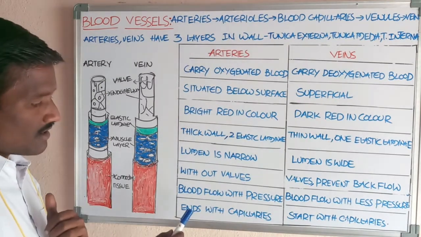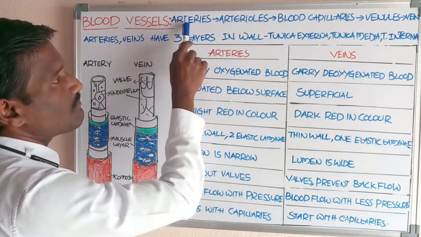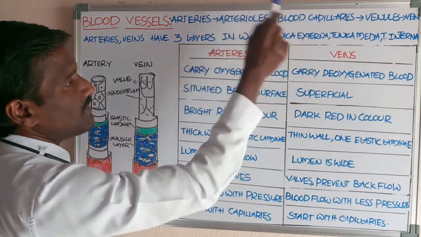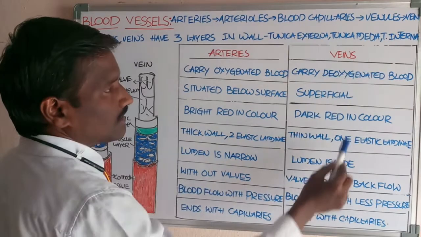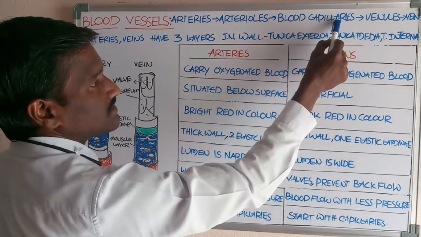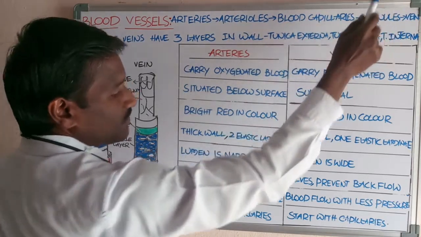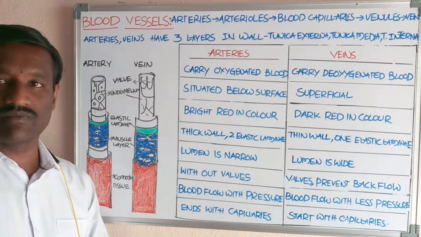Another point: arteries end with capillaries. Arteries form arterioles, and these end in the form of blood capillaries. And the veins start with the blood capillaries. Blood capillaries open into the venules, and venules open into the veins.